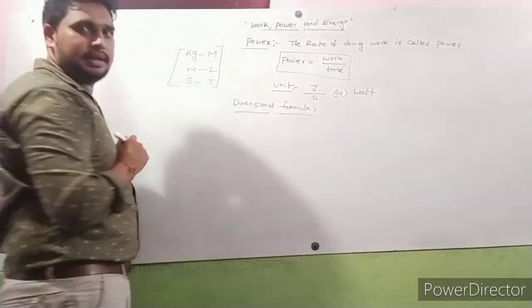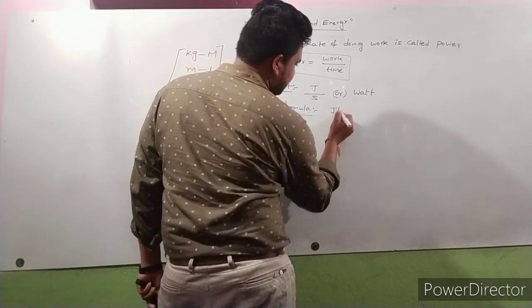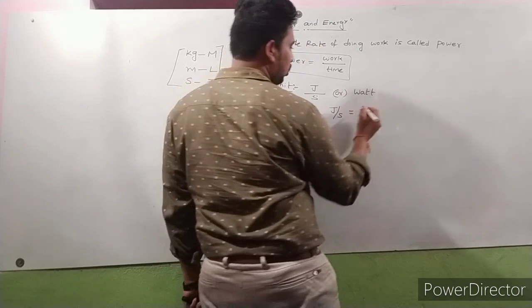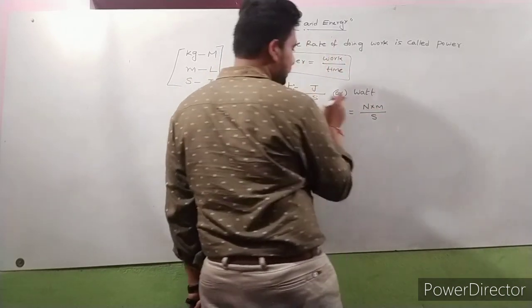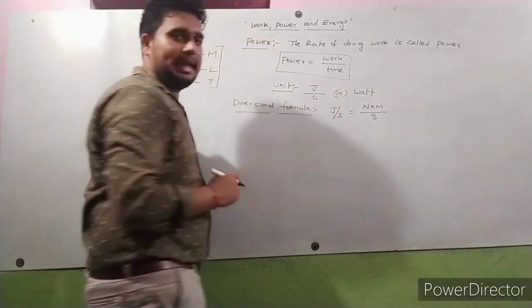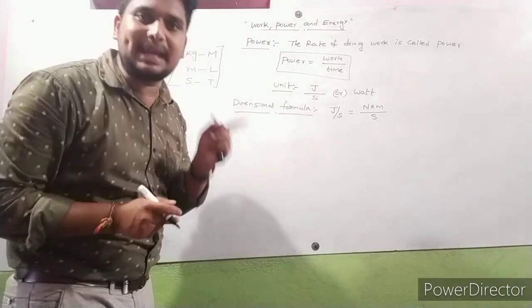This is very important. So here, joule per second: joule is nothing but Newton into meter. This unit is converted into kg, meters and seconds. Then only are we able to write the dimensional formula.